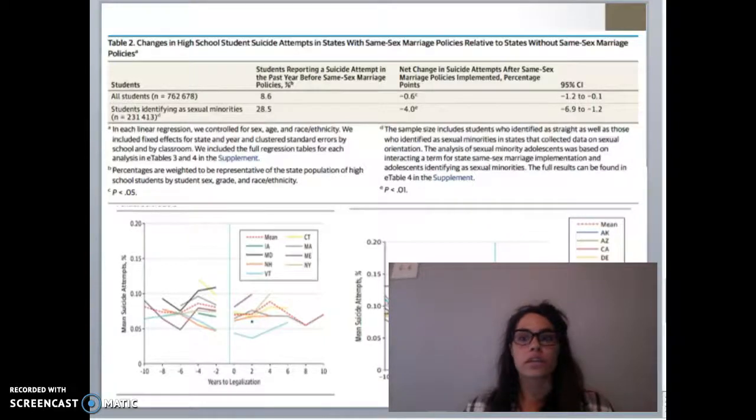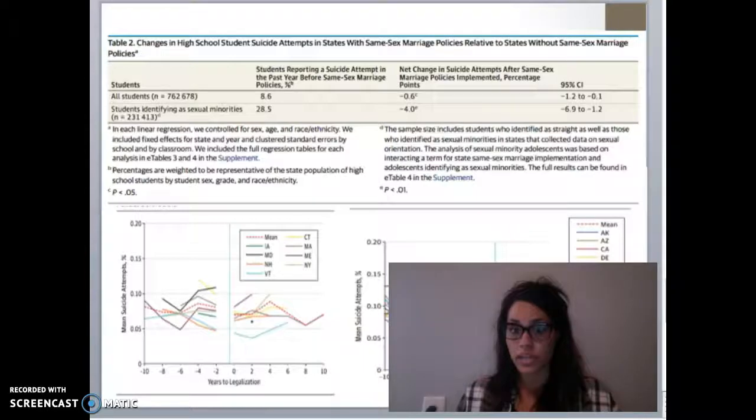Although high school students of the sexual minority made up only 12.7% of the overall population of high school students, they accounted for 34.1% of reported suicide attempts.